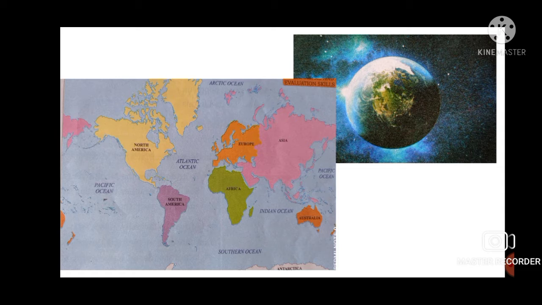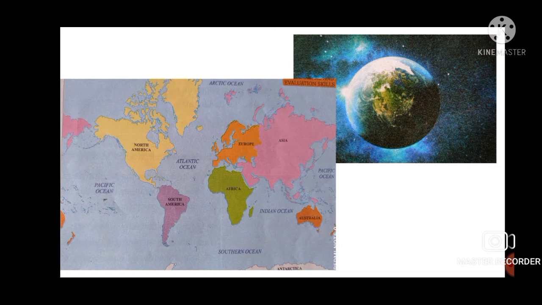In the year 1519, Ferdinand Magellan, a sailor from Portugal, set out in the westward direction. Now, from where did he set? From westward.